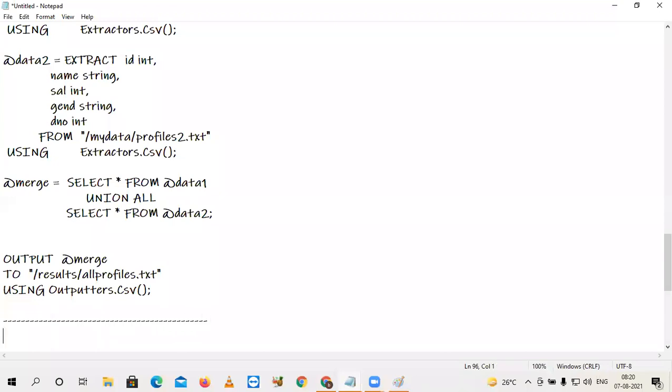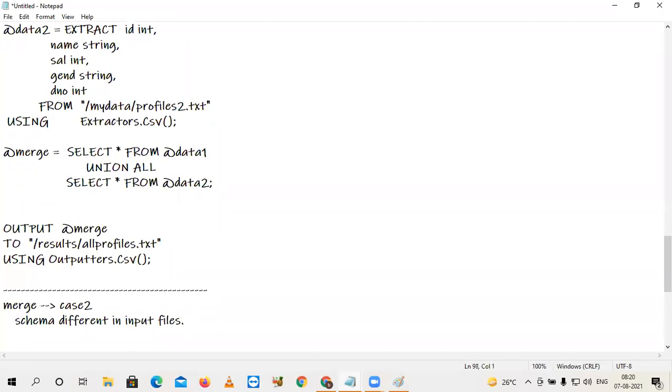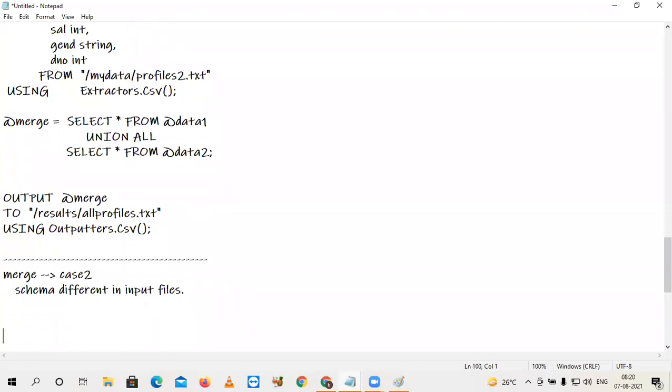Now still the same task. Activities match, but case 2, schema different. The schema is different here. For example, I have a file 1.